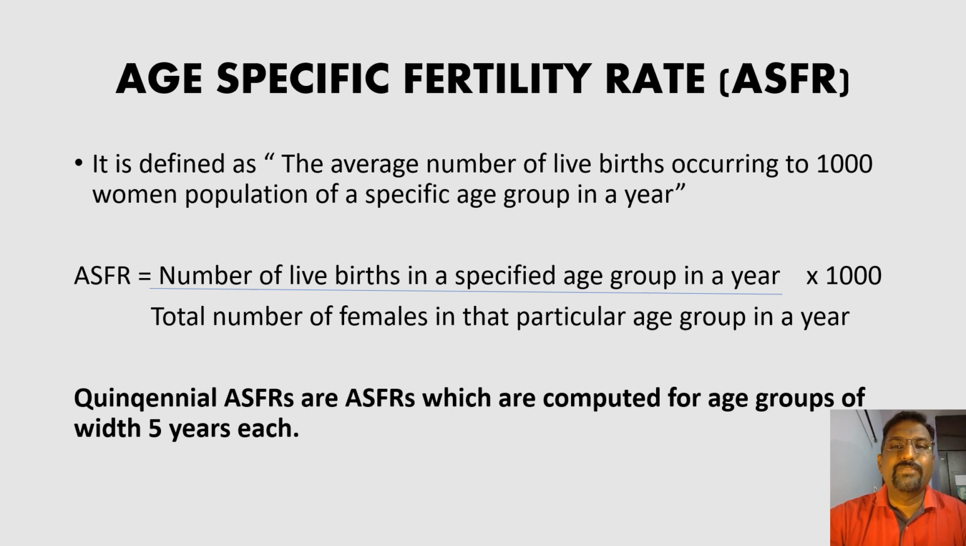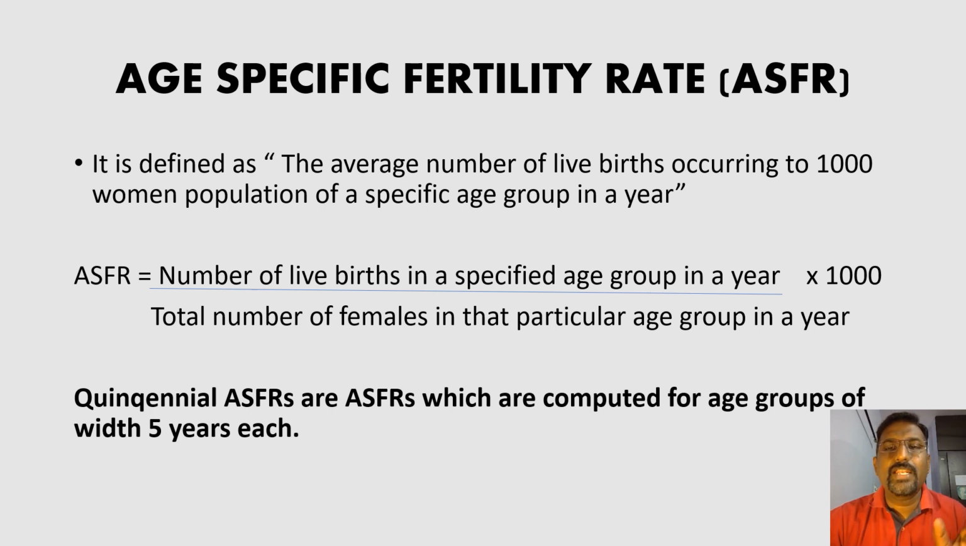How many have given birth, divided by the total number of females in that particular age group in a year, into 1000. So this is a very simple age specific fertility rate, which is very useful for us. And now in this, there are something which are called quinquennial ASFRs. ASFR is age specific fertility rate.